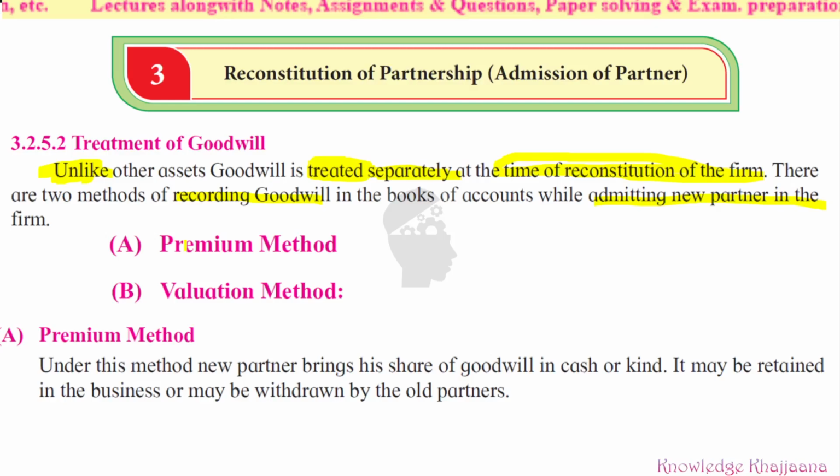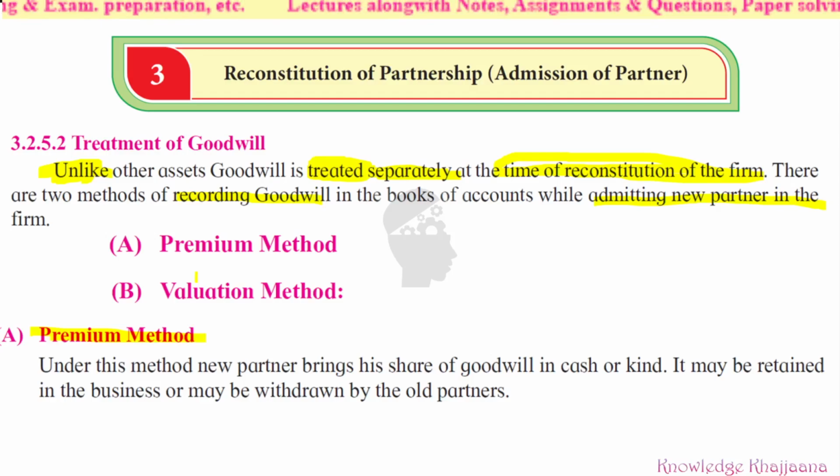See, we already know what is meant by goodwill. Now, why are we learning these transactions, these treatments of the goodwill? Because the new partner is bringing goodwill, and what should be done with that goodwill he brings? As for the amount of goodwill he brings into the old partnership business, what should be done with that goodwill amount? That is called treatment. And the treatment can be done on that goodwill in two ways.